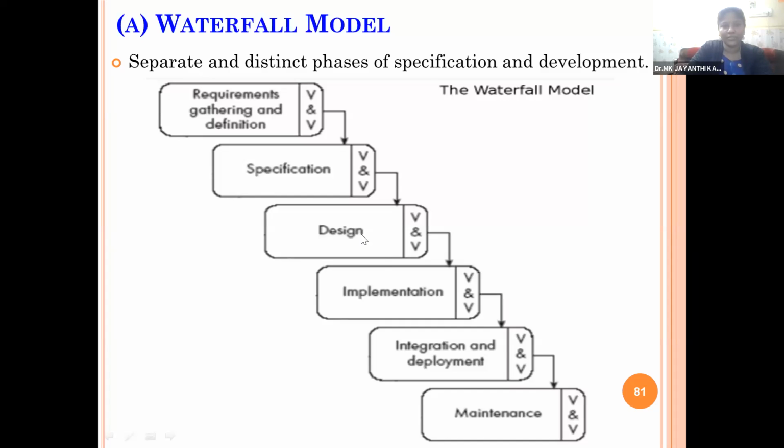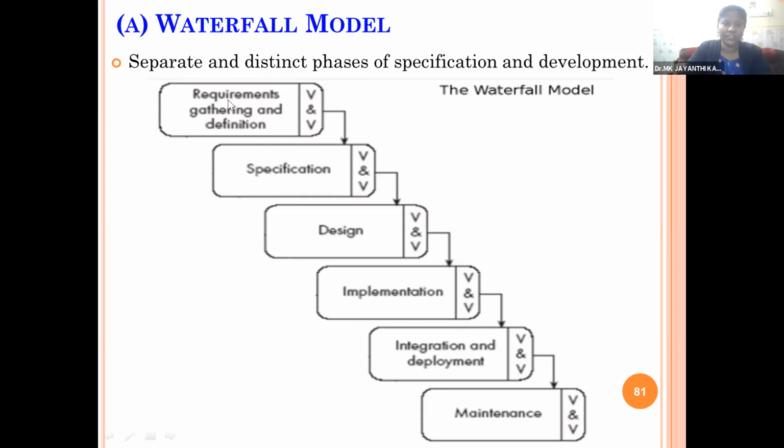This model is a very old model. We will call it the traditional waterfall model or traditional software development model or basic software development model, because this is a very old model. The steps and stages we are using in this model are used in many of the other models also. Whatever model we are using today, like fourth generation techniques or object oriented techniques or prototype models or any web-based application models, the core idea is the same stages. So in all our software development processes, we will have the same activities.